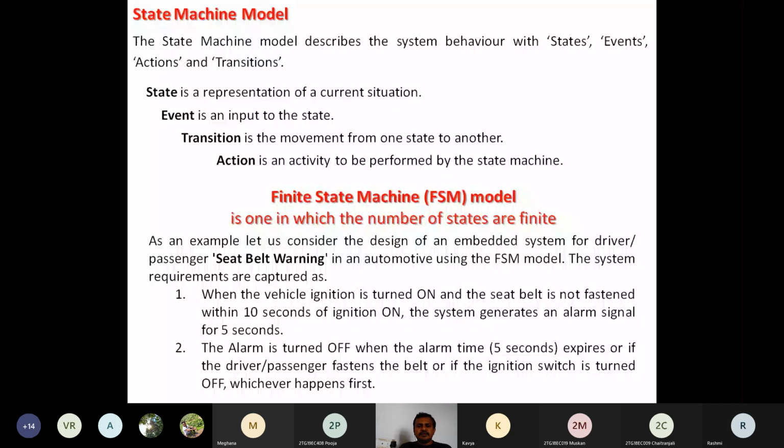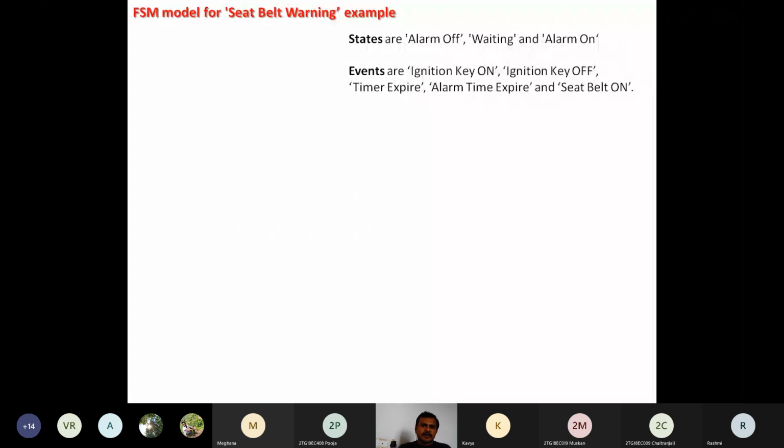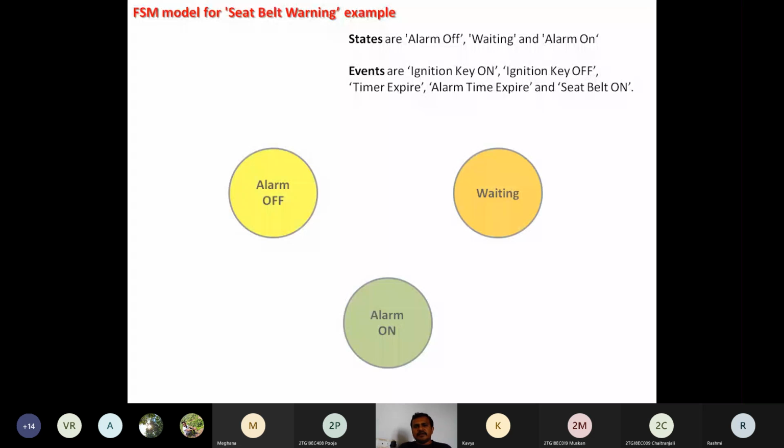Among these three, whichever situation comes first, the alarm is going to be off. So this is the simple two-requirement seat belt warning system that we need to model using the FSM model concept. Here we are going to define some states and events.